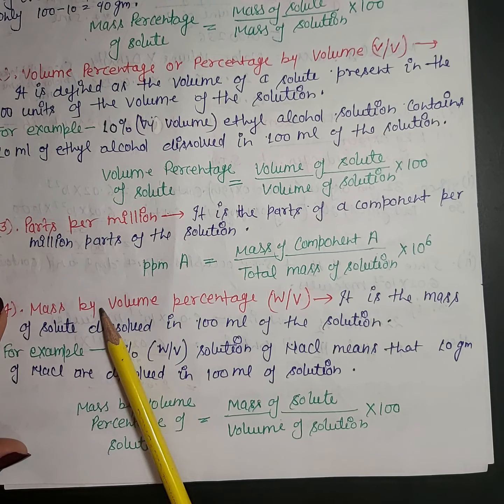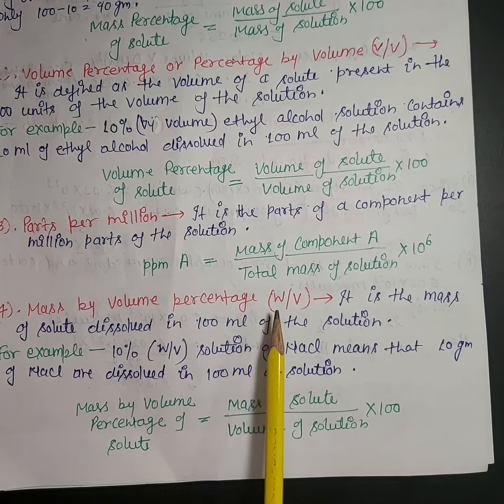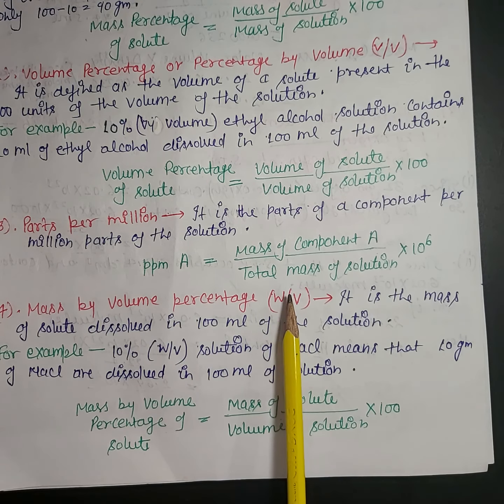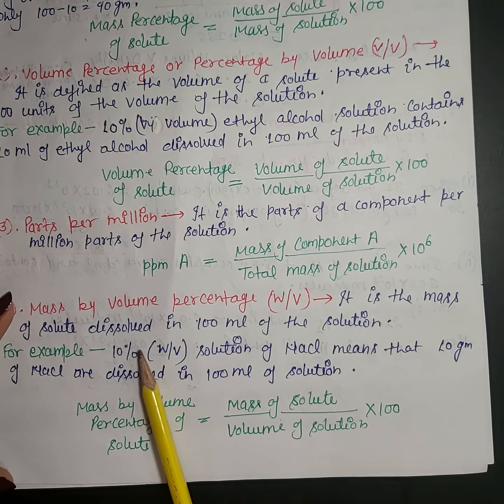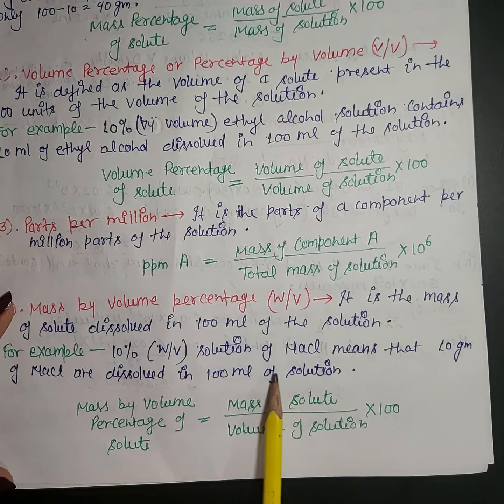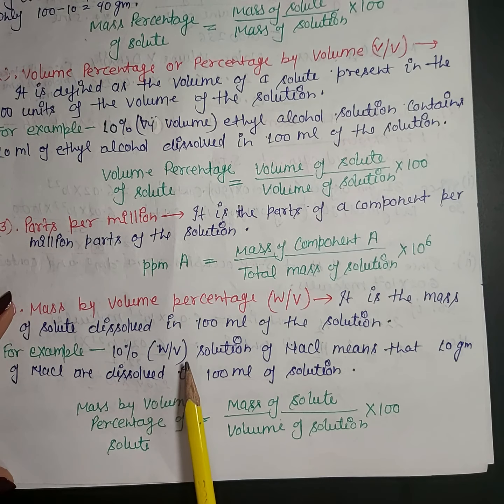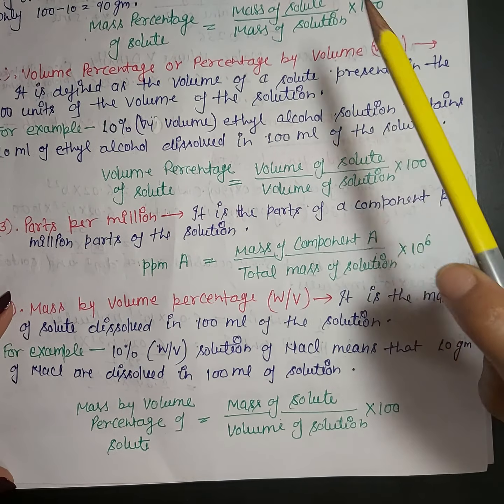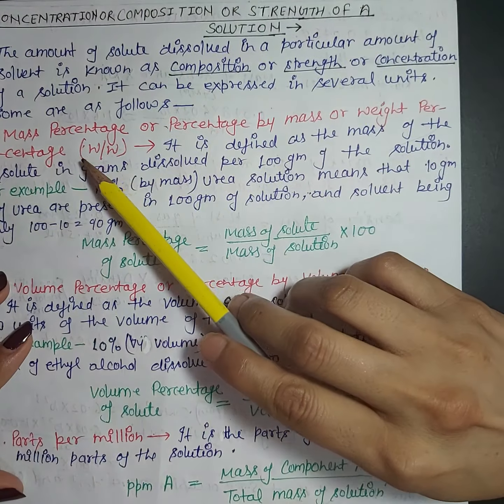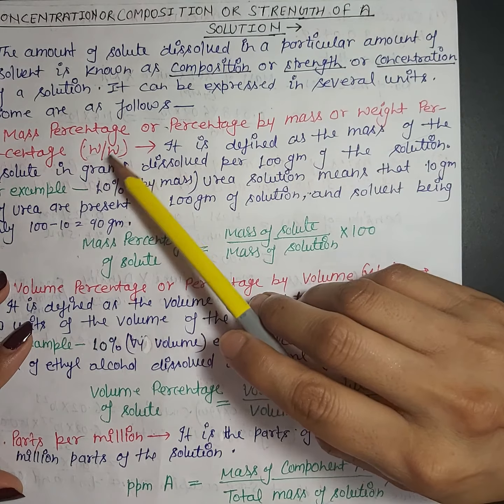Next is mass by volume percentage. It is represented by W over V. So if W over V is written somewhere, it means 10% W over V solution means 10 gram of solute like NaCl is dissolved in 100 ml of solution, meaning quantity upon volume. Here, volume over volume, and here quantity over quantity, meaning mass over mass.